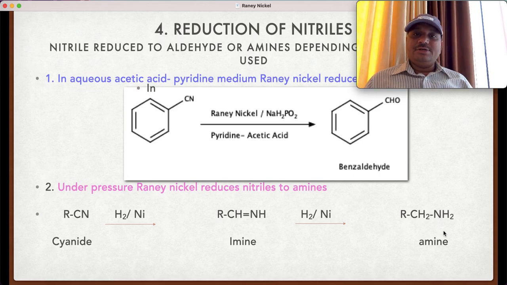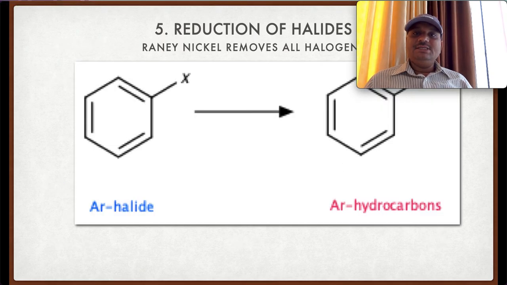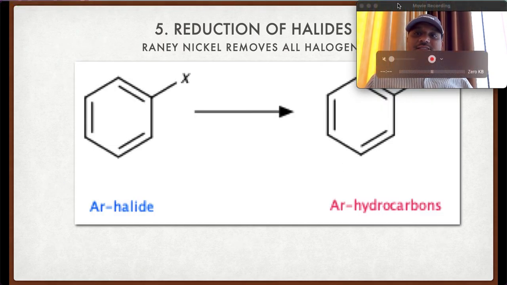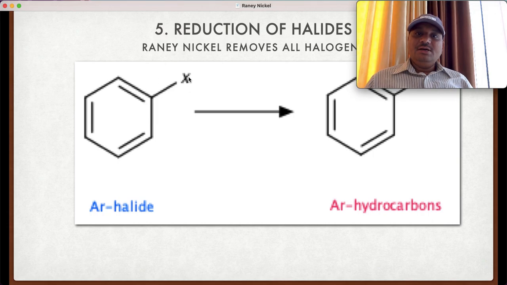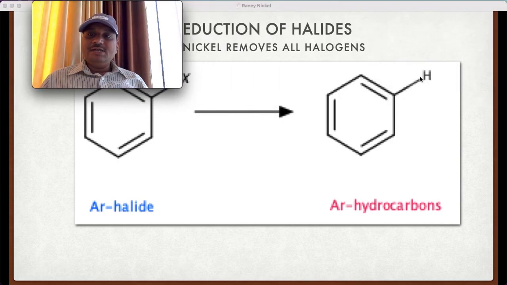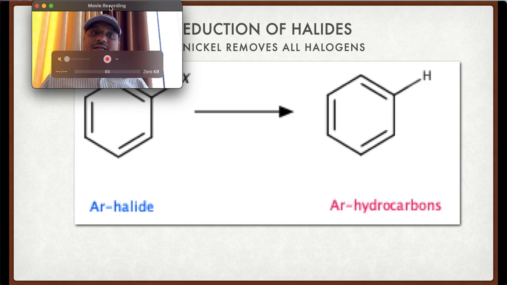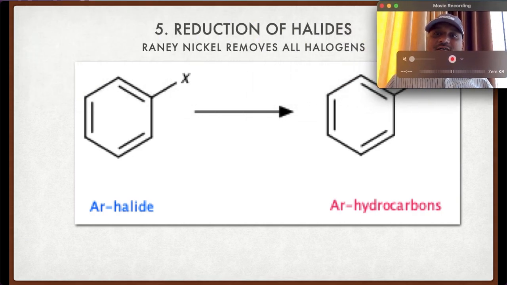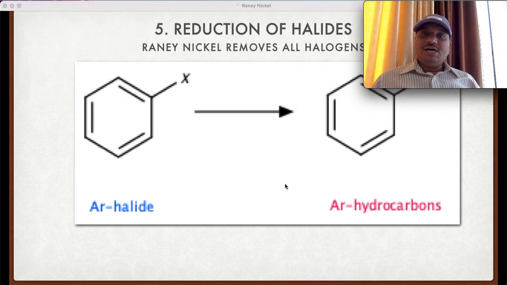Then fifth application is the reduction of the halides. Raney nickel removes all halogens. It may be fluorine, chlorine, bromine or iodine. Halobenzene on treatment with the Raney nickel, the halogen is removed and replaced by hydrogen. We get the aryl hydrocarbon. This is the reduction of the halides.